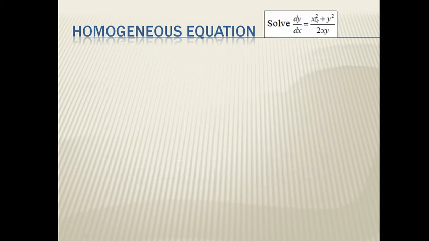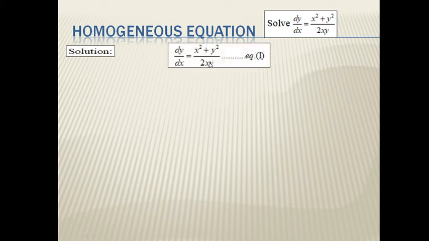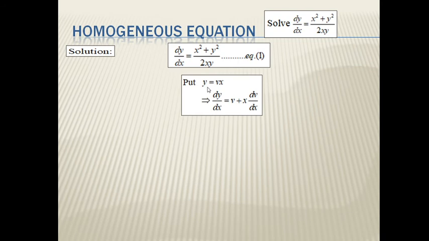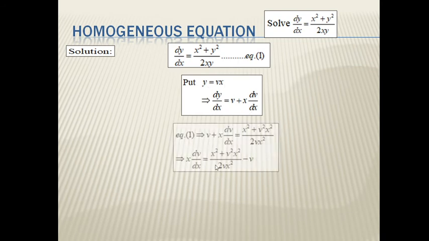Now we consider the example. Here the degree of each term is 2. Therefore this is a homogeneous equation of order 2. Now here we consider equation 1. Then substitute y equal to vx, dy equal to this value. Then equation 1 becomes: dy by dx value by using this, and the right hand side is x square plus v square x square, where we substitute y equal to vx, therefore 2vx square.